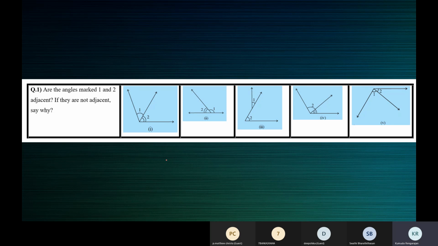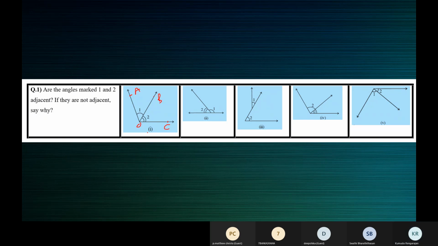Now, can you see angle 1? Yes, ma'am. Which are the arms of angle 1? OA and OB, ma'am. And what about the arms of angle 2? OB and OC, ma'am. Now, which is the common arm for angle 1 and angle 2? Ma'am, OB, because for angle 1 we said OA and OB, and for angle 2 we said OB and OC. So OB is the common arm. Which are the non-common arms? OA and OC, ma'am.